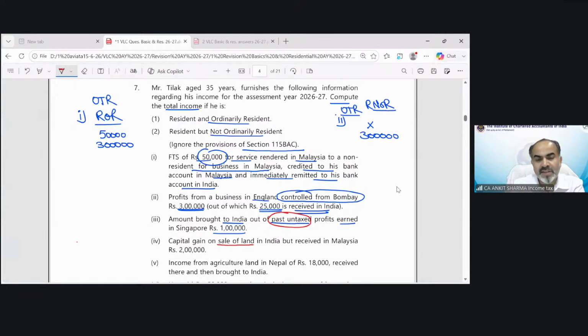Capital gain on sale of land in India, but received in Malaysia. So the land was in India, so it automatically arises in India. So this is going to be taxed in both cases. Clear? Simple.